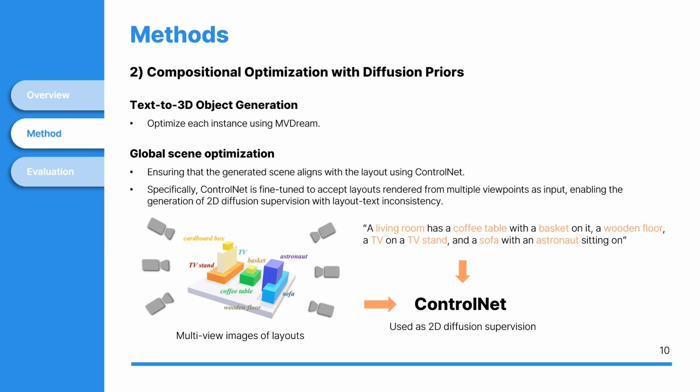ControlNet acts as a diffusion prior and is fine-tuned to take as input layouts rendered from multiple viewpoints and text descriptions of the entire scene. This process allows ControlNet to be used as 2D diffusion supervision, optimizing the entire scene.